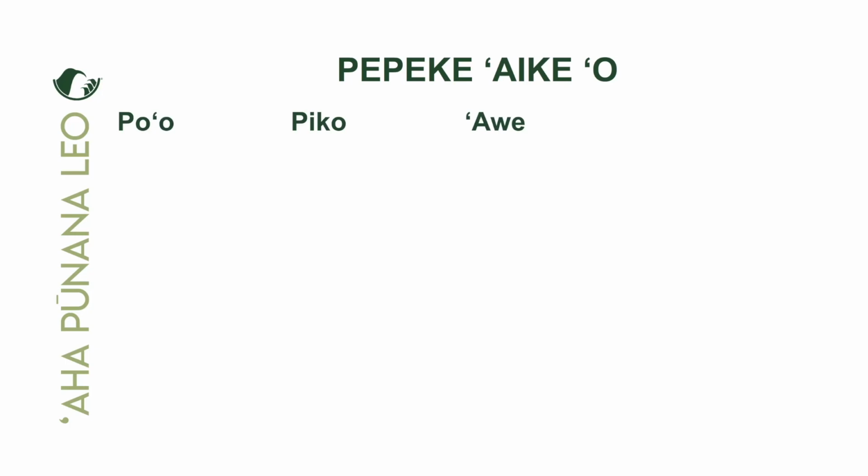Okay, so again, here we go. We have the po'o, piko, and ave parts of a pepeke. We remember this from the Pepeke Painu, right? The Pepeke Painu also had po'o, piko, ave. So let's take a look at how the Pepeke Aike O fits into the po'o, piko, ave structure.